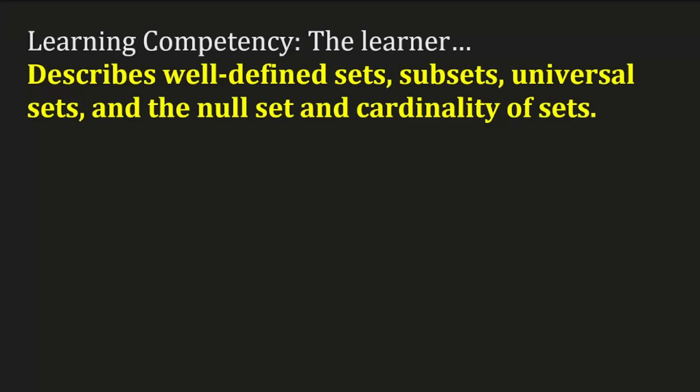By the end of this video, you should be able to describe well-defined sets, subsets, universal sets, the null set, and cardinality of sets. Okay, let's start off with well-defined sets. Well-defined sets are things that we can group together. I will make the context of these all in mathematical terms, so I won't use any concrete examples. A well-defined set is something that we can group together properly.